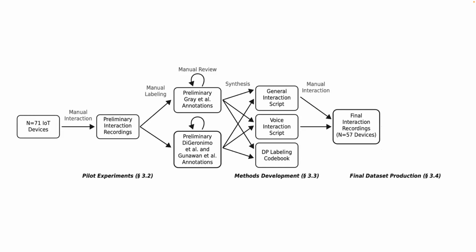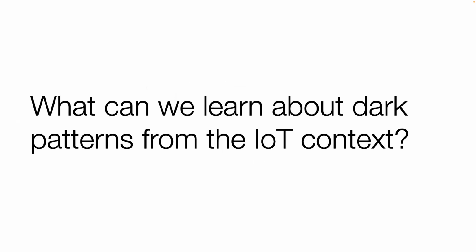So with these scripts and the codebook, we proceeded with our formal experiment, which resulted in recorded interactions for 57 devices. We did not restrict the time spent per interface, as we aimed to explore as much as possible per device, and this was in order to annotate both unique dark patterns as well as the overall frequency per dark pattern per device. This manual process took place over the span of several months, including intra-author review and iterative discussions throughout. So what did we learn?